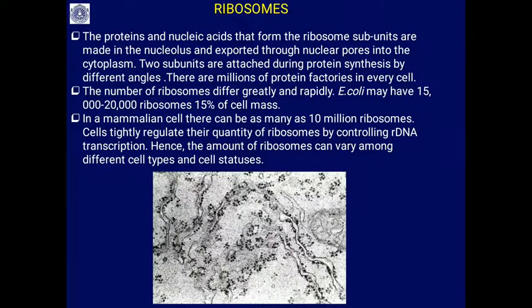E. coli may have 15,000 to 20,000 ribosomes, which is about 15% of the cell mass. In a mammalian cell, there are about 10 million ribosomes. Cells tightly regulate their quantity of ribosomes by controlling rDNA transcription, hence the amount can vary among cell types. Cells active in protein synthesis may have more ribosomes when compared to non-secretory cells, and depending on the cell status, sometimes they may have more ribosomes than at other times.